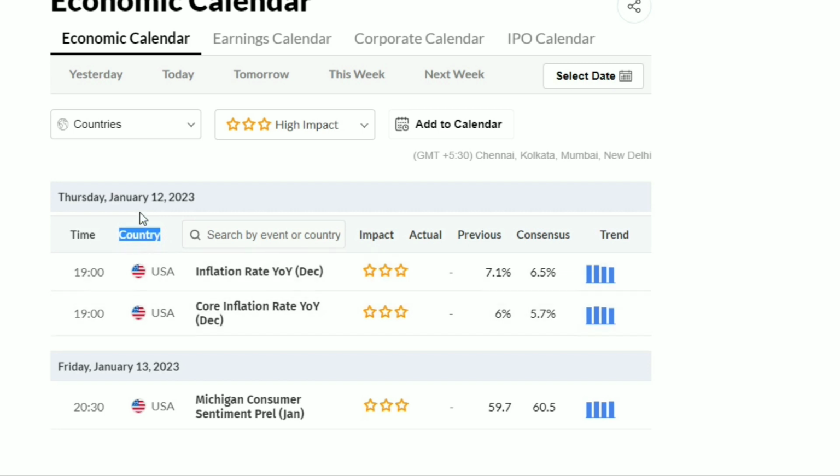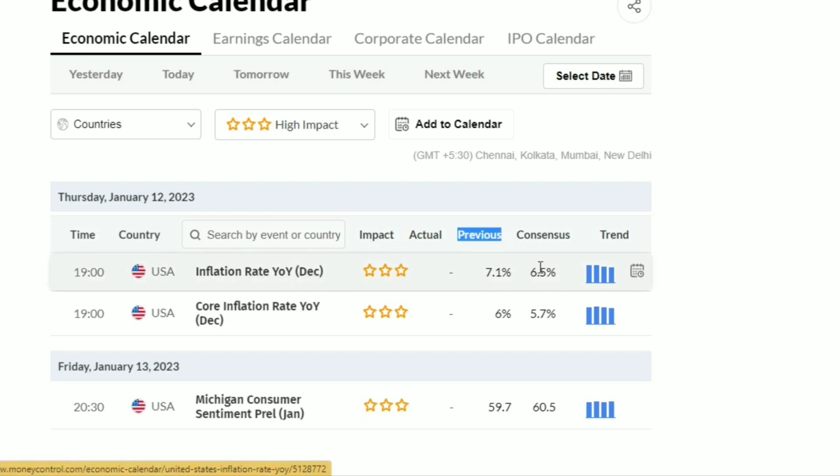Now tomorrow, that is January 12th 2023, we have an event that is the USA inflation rate announcement. So it comes after the market hours of the Indian share market, as the Indian share market will close at 3:30, right? The news is coming at 7 o'clock in the evening, the inflation rate. See, here we can find the previous month. Here the December month inflation rate is coming.